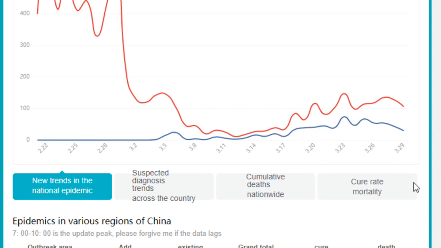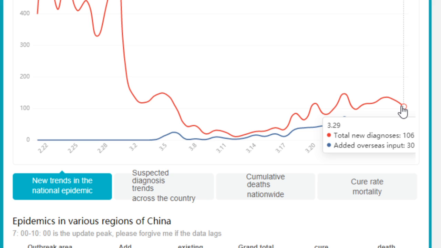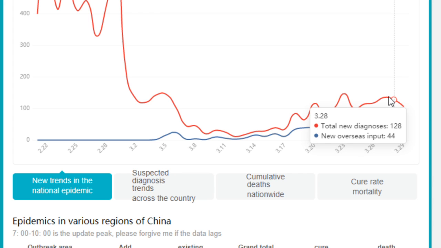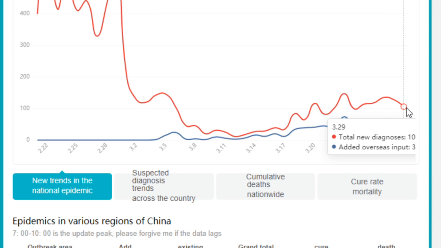So the situation is still not very clear in mainland China, because there are still some new cases within mainland China, not just overseas inputs. But the good thing is that we can see the lines keep dropping down slowly.